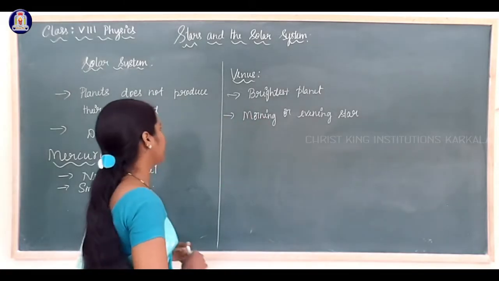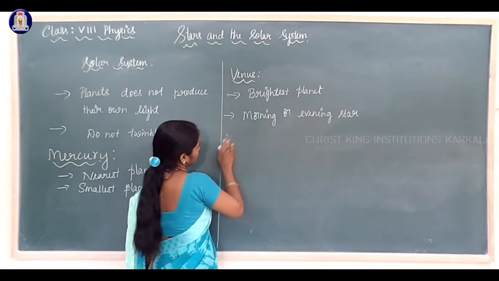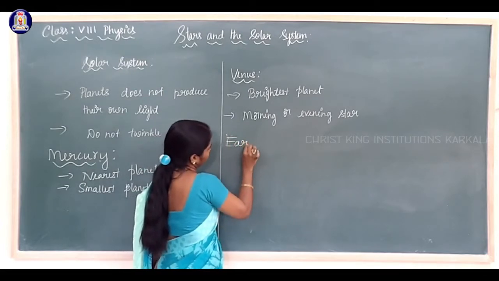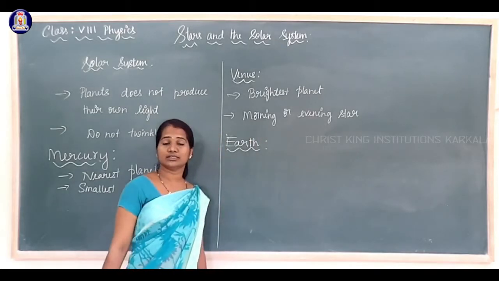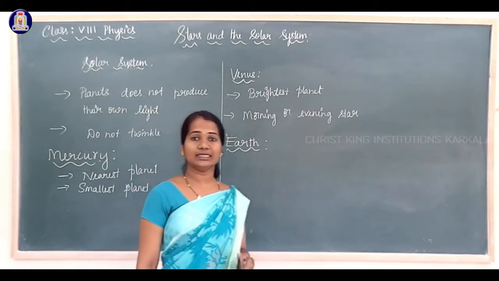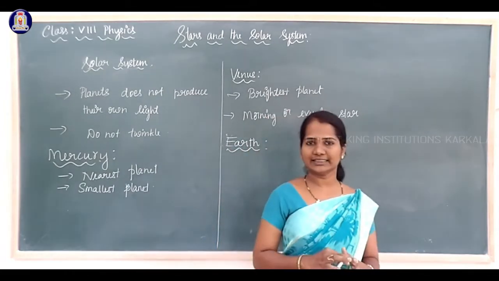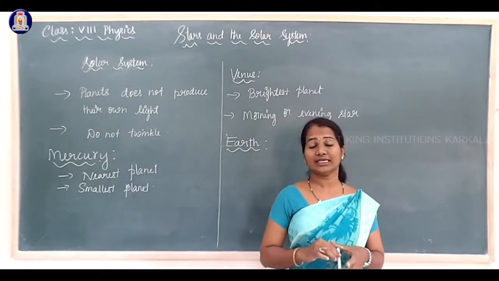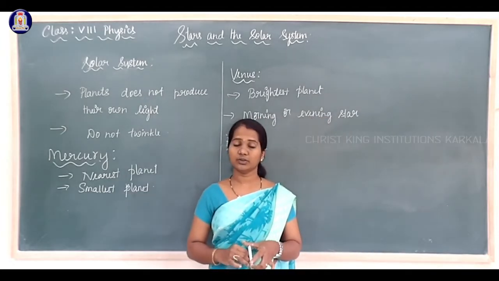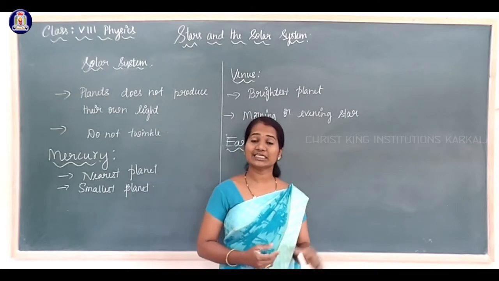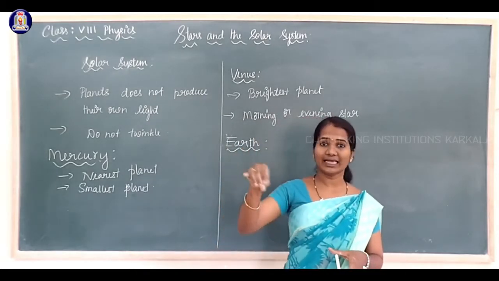Come to the next planet. After Mercury and Venus, the third planet from the sun is Earth. Earth is most important. It is a peculiar planet on which life exists. Existence of life is possible on the Earth. But what made life exist on the Earth?